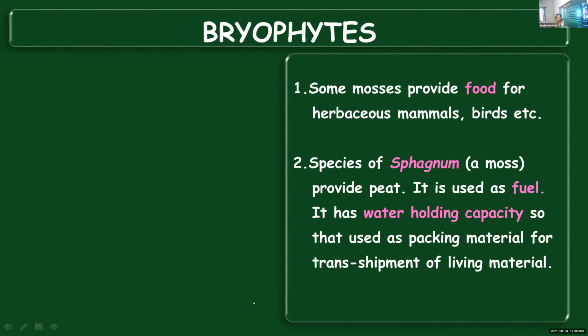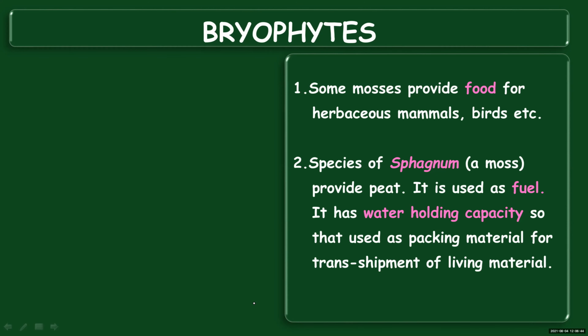Whereas the female sex organ is archegonium. Within the archegonium, egg will be produced. And once the male gametes or antherozoids are released into water, they will reach archegonium. Why do they reach archegonium? Because the female gamete is present within the archegonium, and then it will result in fusion. When the male gamete or antherozoid fuses with the egg, we can say syngamy or fertilization takes place and results in the formation of a zygote. Okay, Adilya?